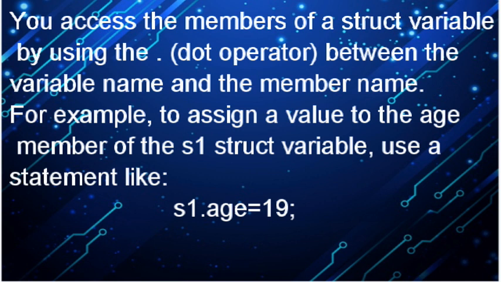When we're talking about structure, we also need to know how we can access the members of the structure. We access the members by using a dot operator between the variable name and the member name. We define an object, and with that object we assign particular values. We cannot define the values within the structure that we have defined before the main function. So we use a dot operator and assign those values to the structure in the main program. As you can see on the screen, we are going to do that.